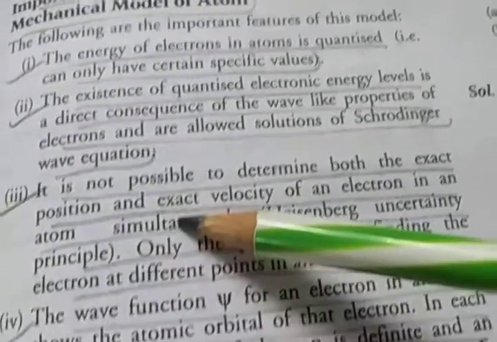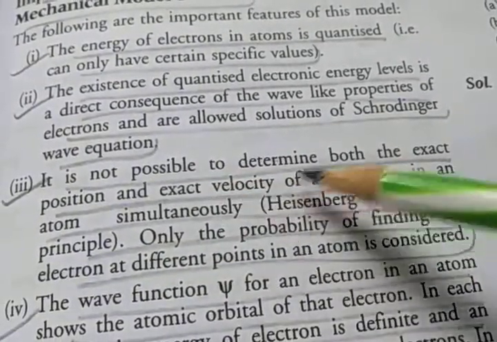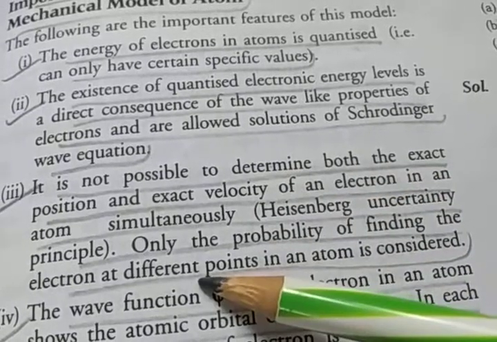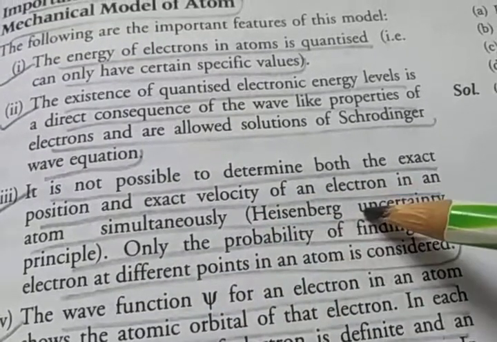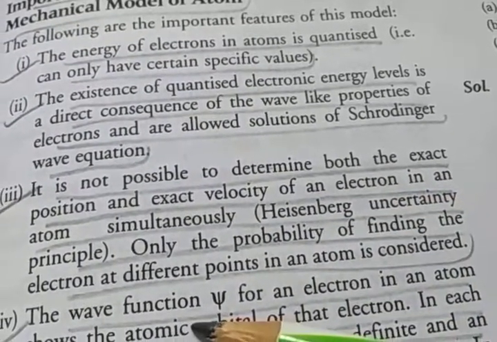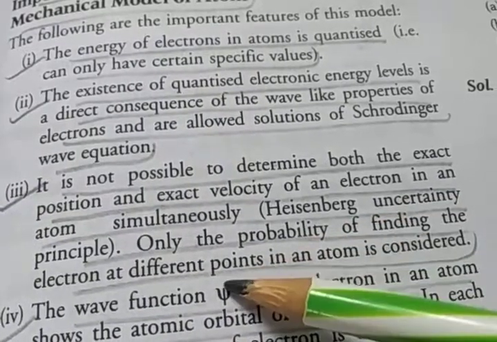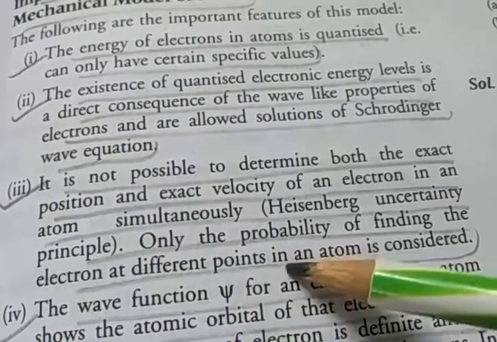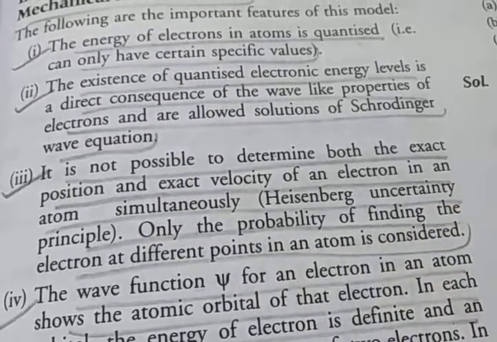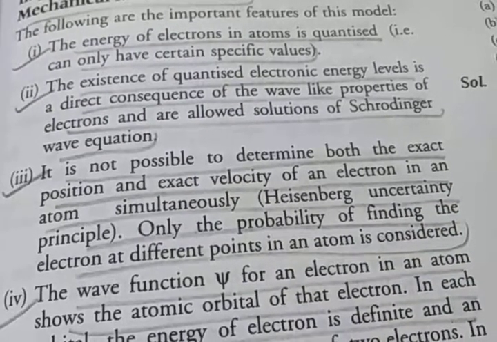Third, it is not possible to determine both the exact position and exact velocity of an electron in an atom, according to the Heisenberg uncertainty principle. Only the probability of finding the electron at different points in the atom is considered.